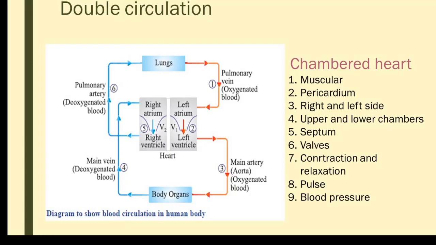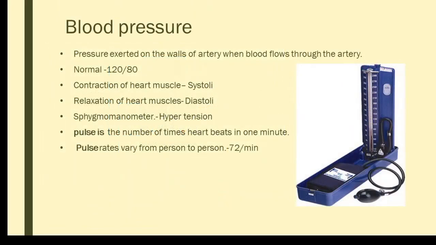The second one we said is blood pressure. Blood pressure means the pressure exerted on the arterial walls when the blood passes through the artery, and it can be detected with the help of a machine. That machine is called a sphygmomanometer. You might have noticed when you visit the doctor, they keep a band on the upper arm, and with the help of a balloon they inflate it, and the mercury in the tube shows how much pressure the blood is exerting while passing through the arteries.